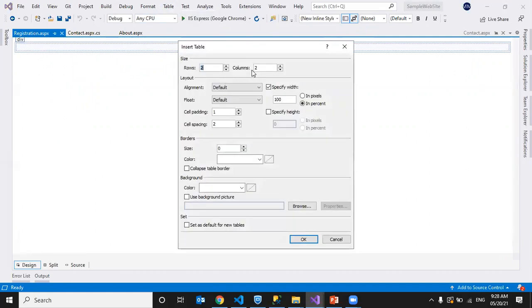I'll insert a table with 2 rows and 2 columns, and we can align it properly with different options like left, right, center. We can float it. We can give some padding between cells, and we can provide some spacing. We talked about all this in the previous session. So I'm giving some border color. And we can also give some background color to it. Right. I'll take 3 rows and 2 columns.